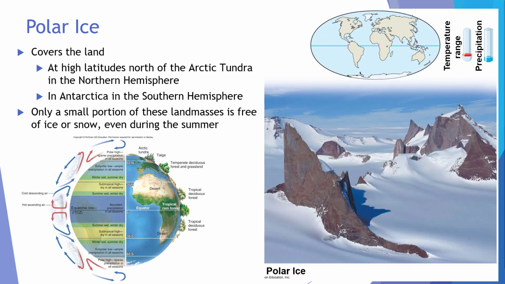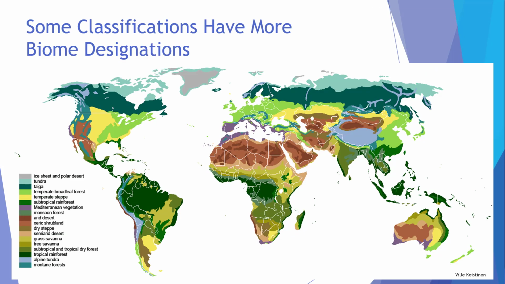The polar ice is a biome that covers the land at high latitudes north of the Arctic tundra in the northern hemisphere and in Antarctica in the southern hemisphere. Only a small portion of these land masses is free of ice or snow, even during the summer, and they receive very little precipitation. Some ecologists have even more biome designations, but in both situations, the governing factors are temperature